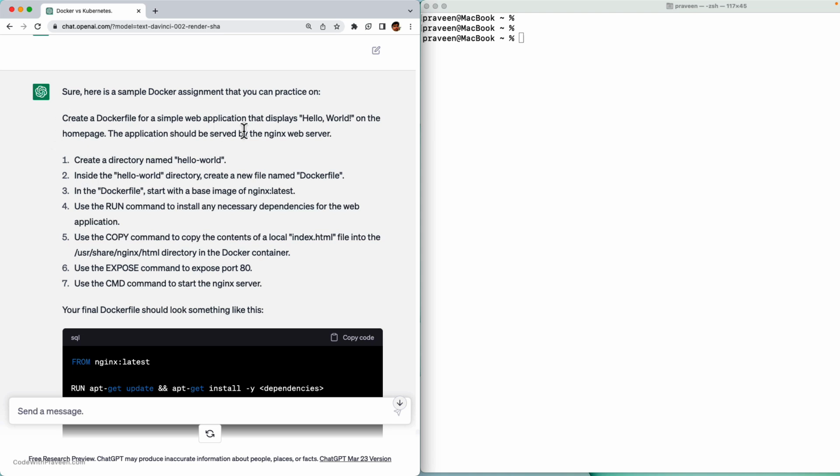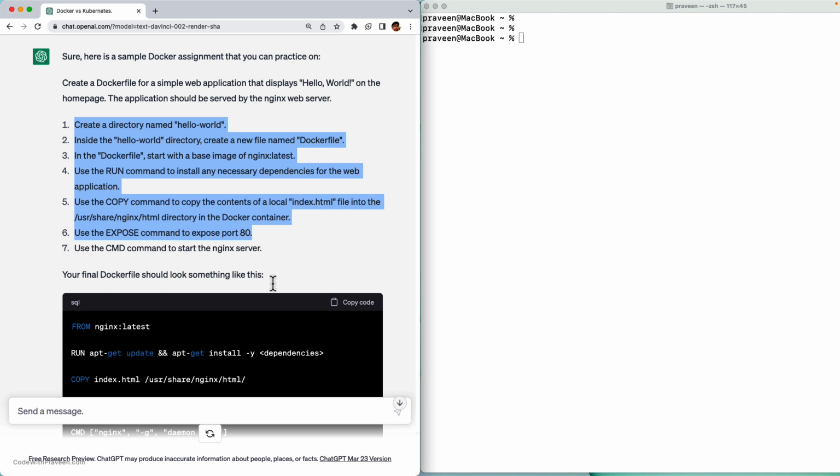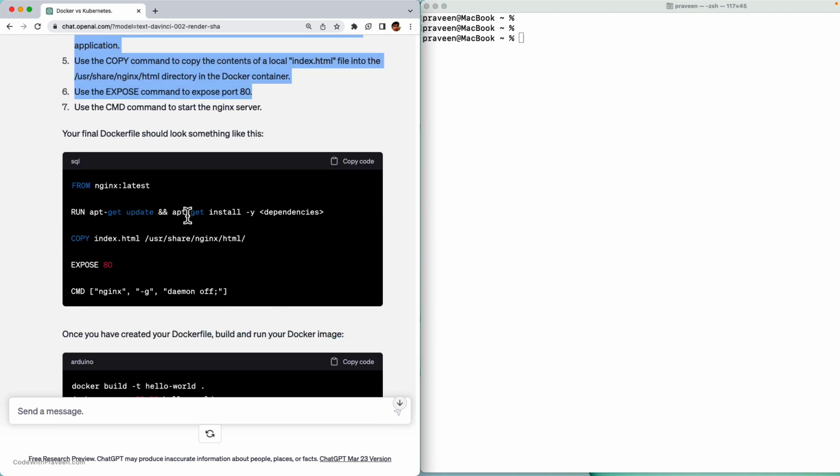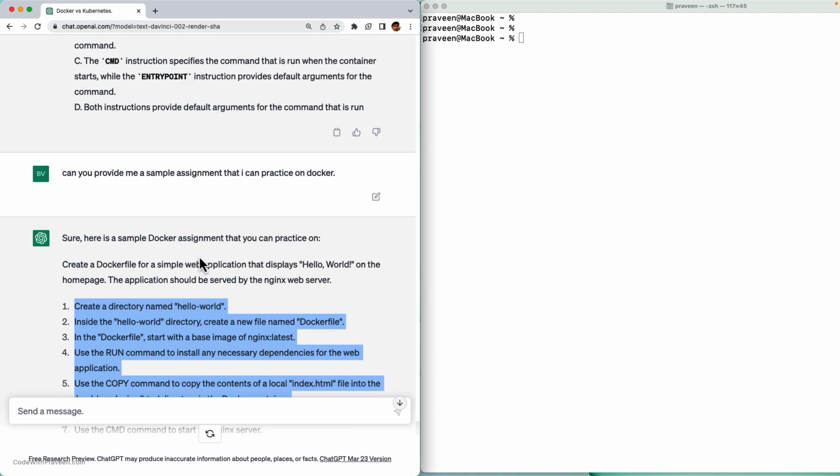I'll consider only this as the assignment instructions and then do it. In case you need more hints, then you can go through this, and it appears that it's giving the final result as well. So if you don't want ChatGPT to do this, you can be more explicit. You can say that please do not give me the answers or hints. Then it will follow your instructions and give you only the high level questions.